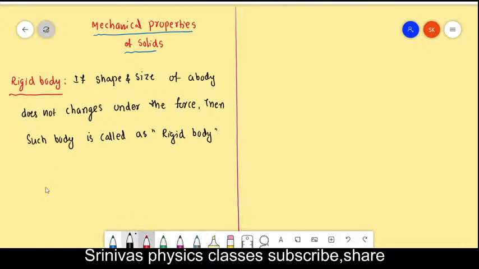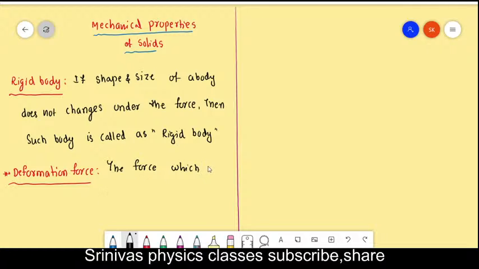And next one, after the rigid body, I am going to explain the deformation force. What is deformation force? Deform means what? Deformation force means this force tries to change the shape and size of a body. The force which may change the shape of a body, which tries to deform a body, right?